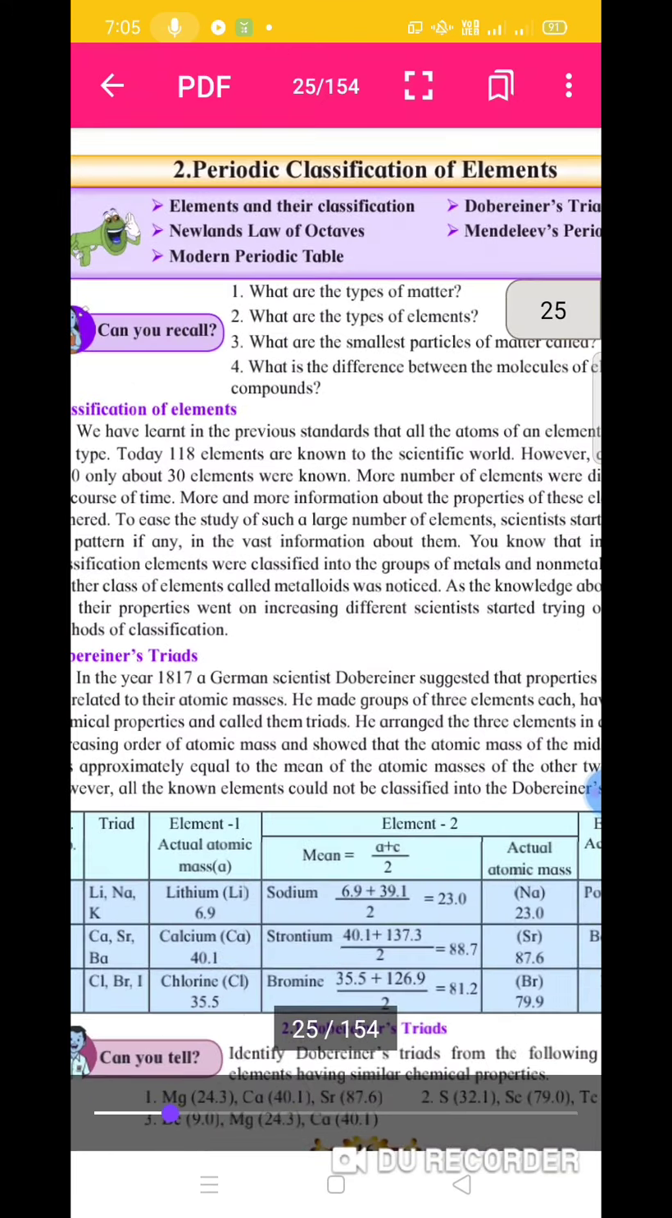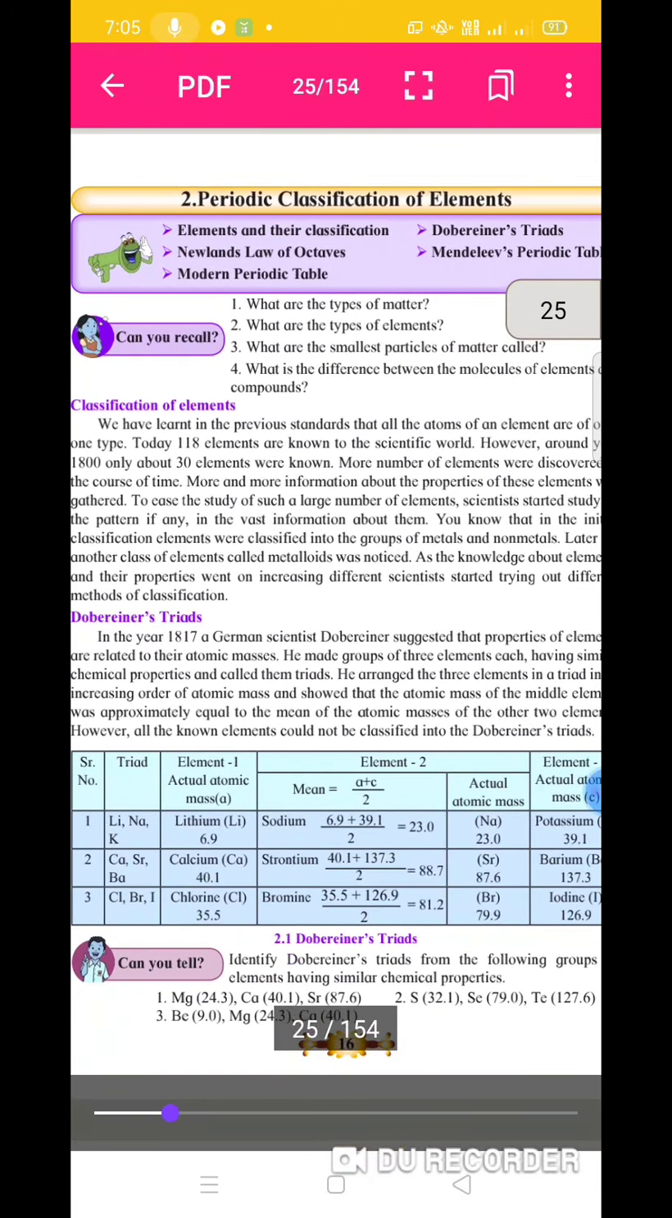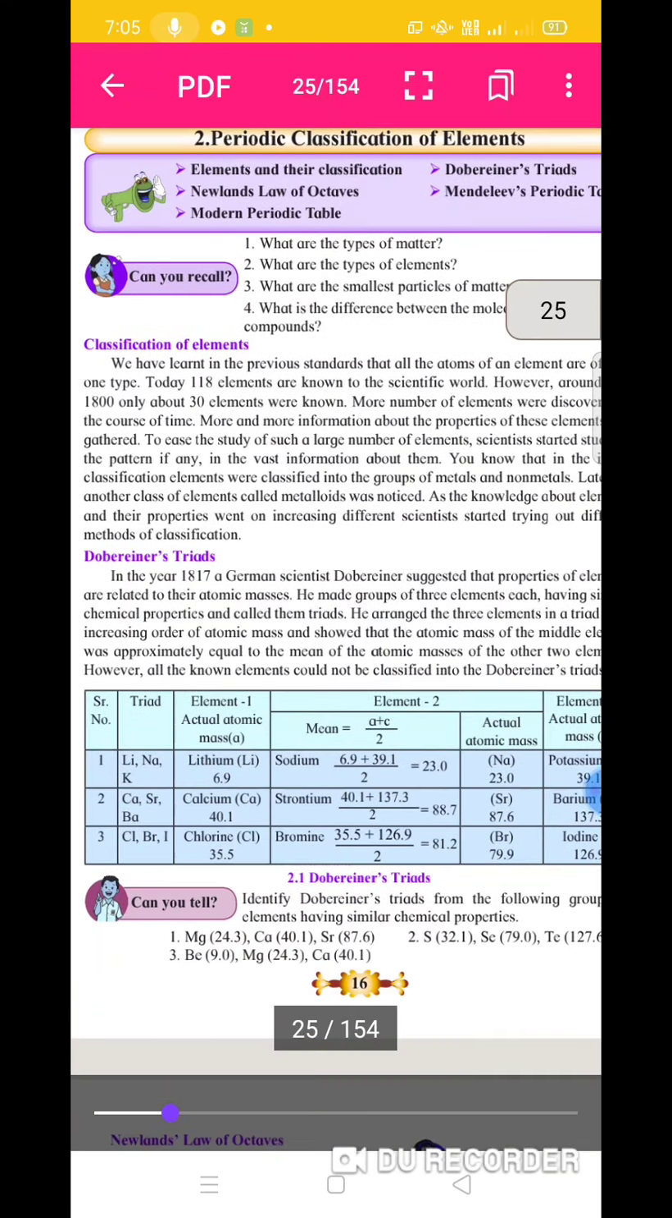Can you recall the first question: what are the types of matter? Students, there are two types of matter, mixtures and pure compounds. Question: what are the types of matter? Answer: there are two types of matter, mixtures and pure compounds.